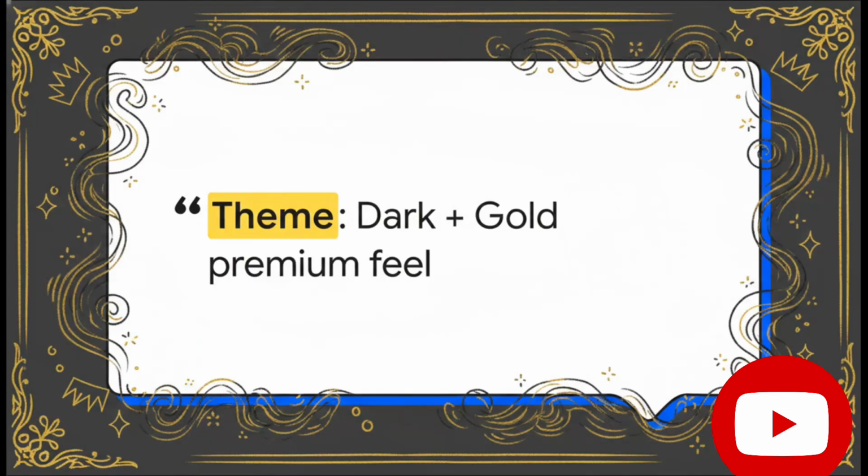And to actually sell to this specific crowd, the instructions demand a very particular vibe. The directive is literally theme, dark plus gold, premium feel. You know exactly the look we're talking about here. It's basically the unofficial uniform of internet wealth gurus. The prompt mandates clean, modern fonts, bold headings, and perfect spacing. The actual text isn't really the primary driver of value here. That dark and gold aesthetic is doing the heavy lifting to make it look expensive.